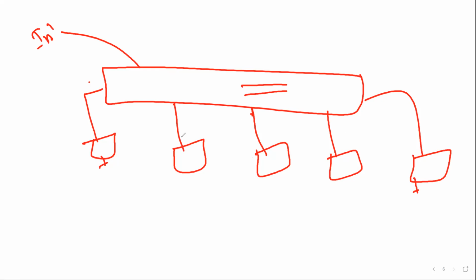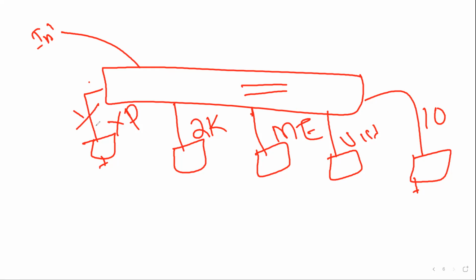We can use any different platform of ours, for example Windows XP, Windows 2000, Windows ME (Millennium Edition), Windows Vista, Windows 10, Windows 2003, 2010, 2012, 2016, Linux, whichever platform you have, you connect. So if this system goes down, others will never be affected, because this is an independent system. Anybody can join at any time, and anybody can leave at any time. So this is what we call a peer-to-peer network. No one is there to manage.